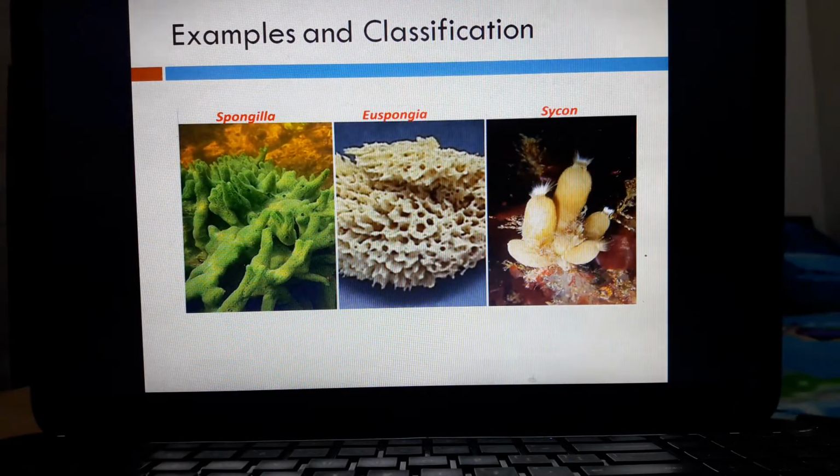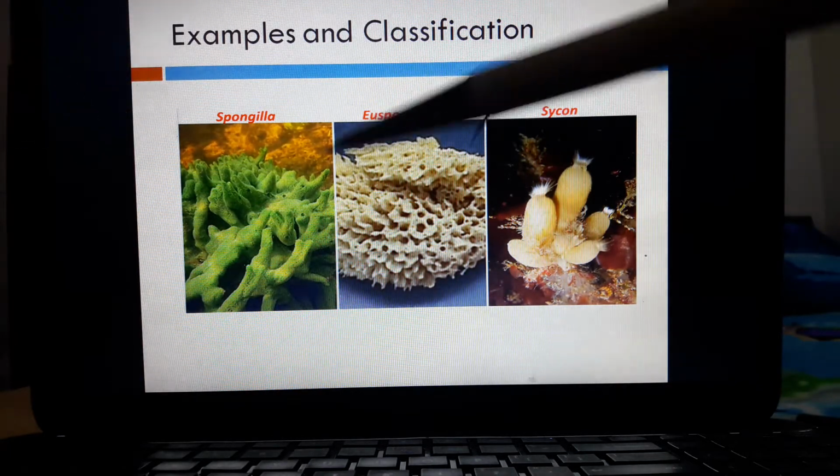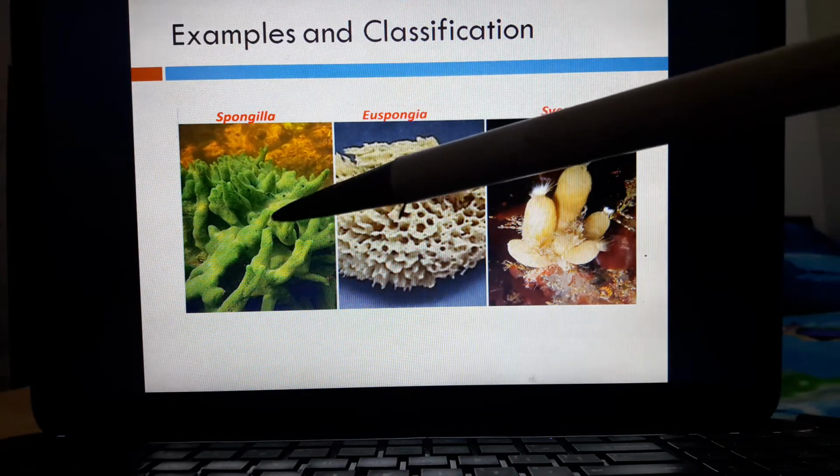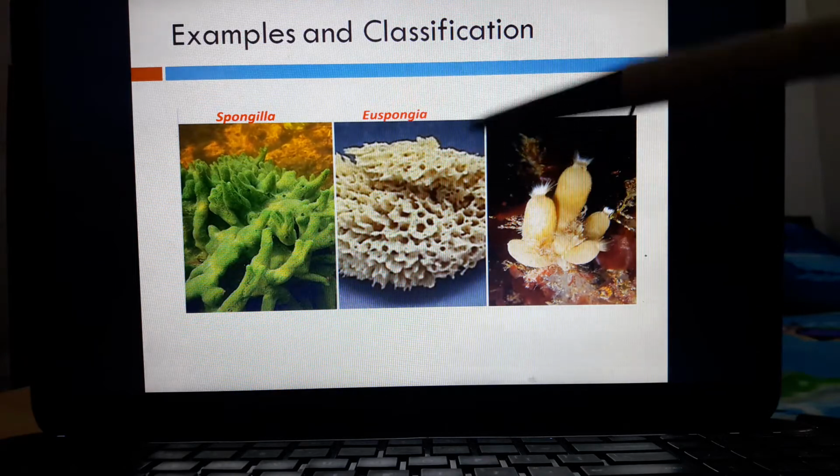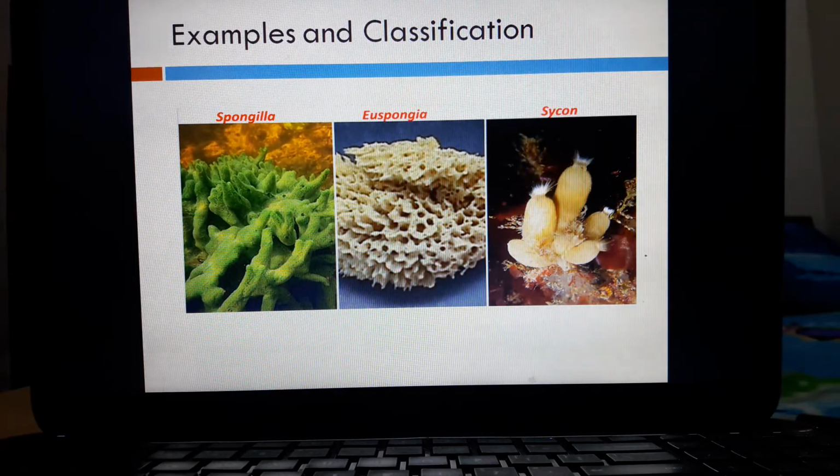The examples of the group Porifera are Spongilla. This is Spongilla, which is a freshwater sponge. Euspongia, which is also known as the common bath sponge, and Sycon or Scypha, which is also known as the Crown sponge.